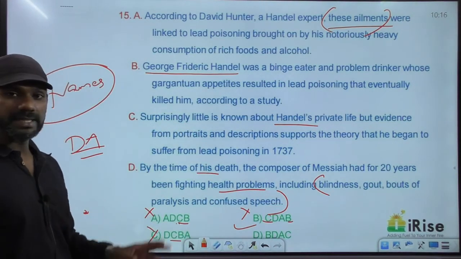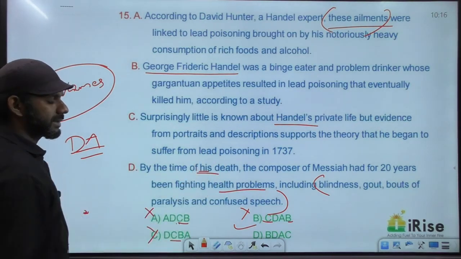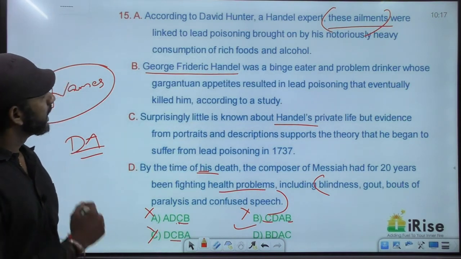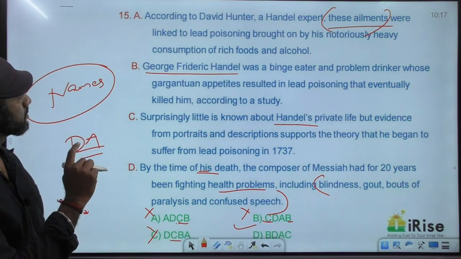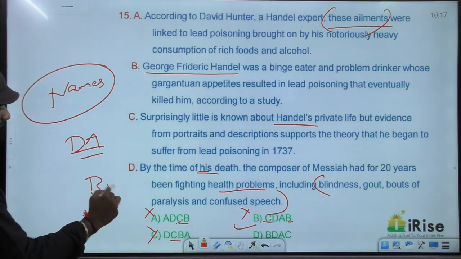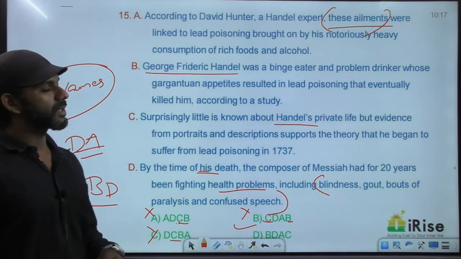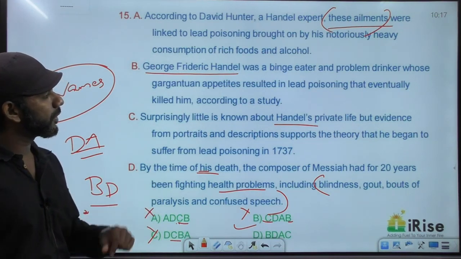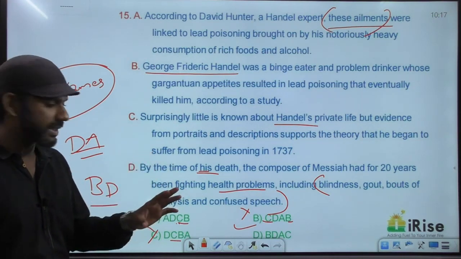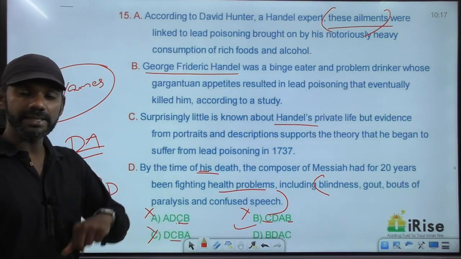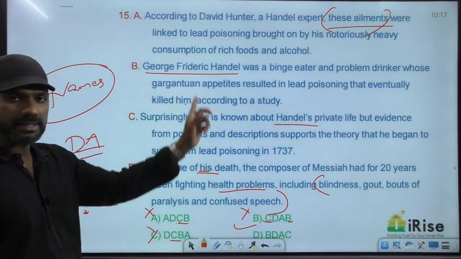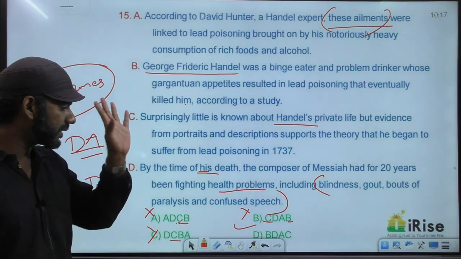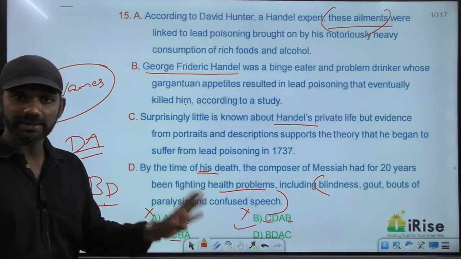Then we come to the sentence beginning, by the time of his death. His is a pronoun, and every pronoun must refer to a noun immediately before it. So BD is a mandatory pair. B says, George Frederick Handel was a binge eater and problem drinker whose gargantuan hepatitis resulted in lead poisoning that eventually killed him, according to a study. D says, by the time of his death. Whose death? George Frederick Handel's death. So BD is also a mandatory pair, and BD as a mandatory pair comes in only one option, option D. So the answer must be D.